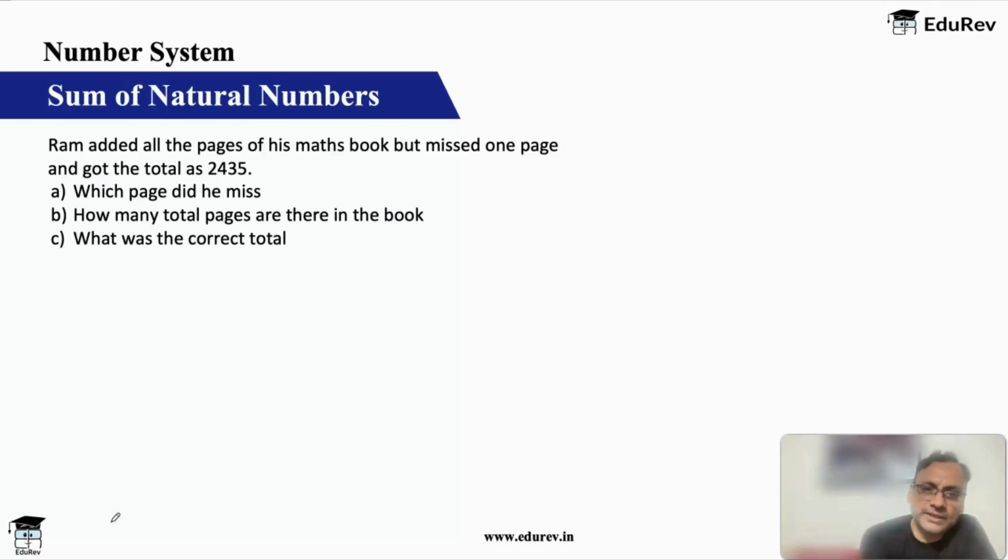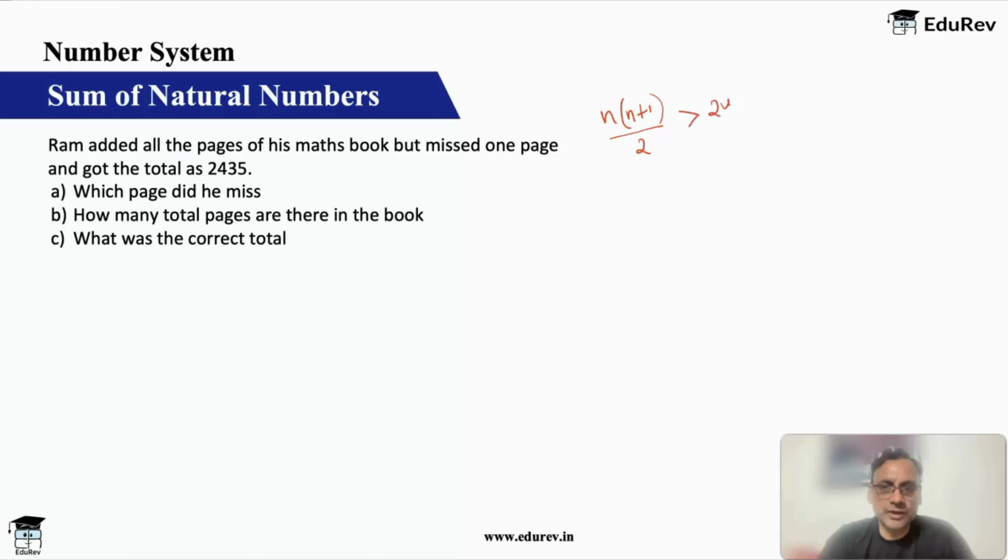Okay, so Ram added all the pages of his maths book but missed one page and got a total of 2435. Only this much information is there and so many things have been asked. Now when you add all the pages of your book, basically it means it's a question on the sum of natural numbers. Had you added correctly, you would have got the total as n into n plus 1 by 2. But you missed one page and you got 2435. So 2435 is of course a wrong total and it's a lower total, right? It's a lower total because you have missed one page. And n into n plus 1 by 2 is the correct total, so this is greater than 2435.